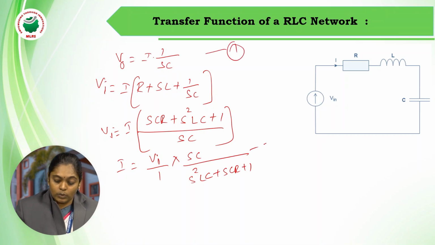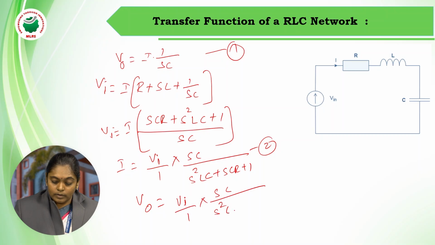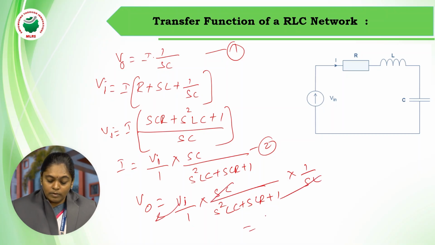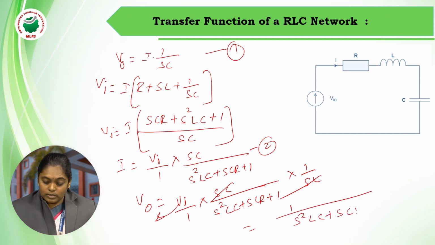Substitute this I in equation 1, V naught equal to Vi SC by S square LC plus SRC plus 1 into 1 by SC. This will be cancelled out.